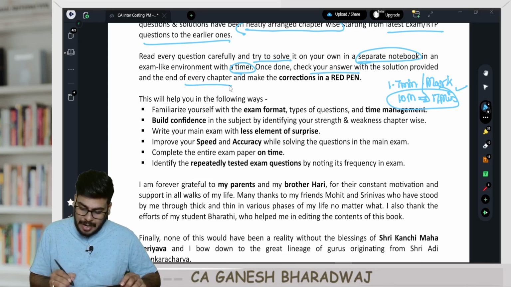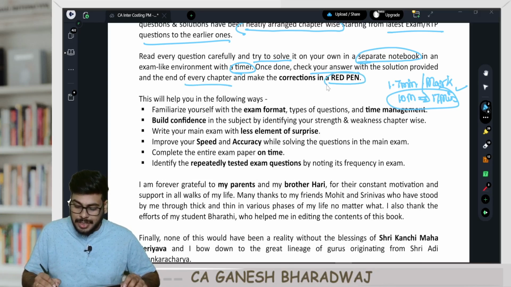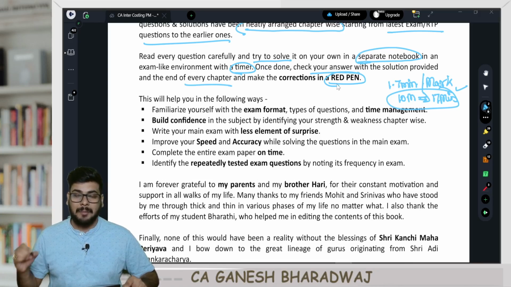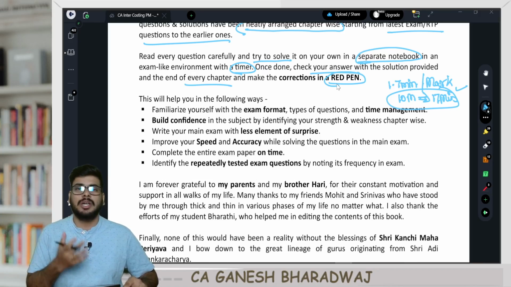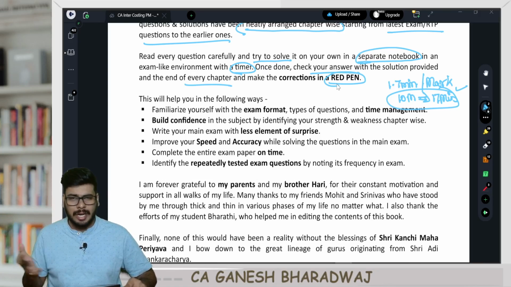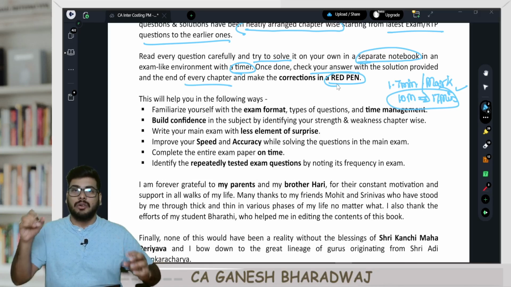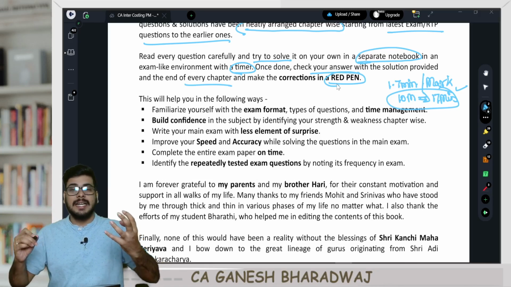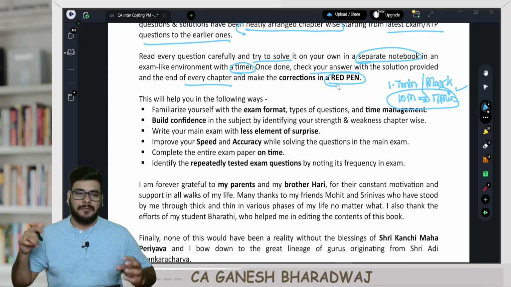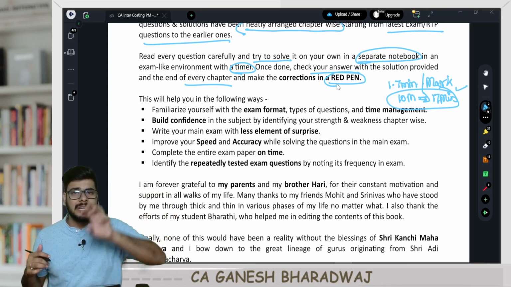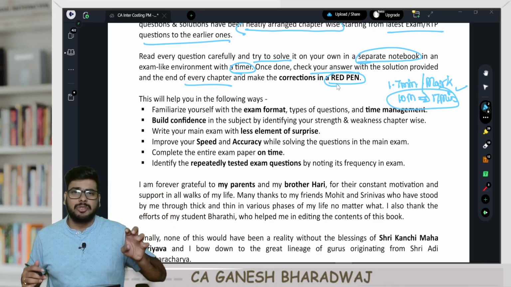Once you have completed solving the question by yourself, check your answer with the solution provided at the end of every chapter and make the corrections in red ink. The reason why I'm asking you to make the corrections in red ink is that on the day before your exam, that one day study leave, you will not have the time to run through every single page. Whereas if you had clearly noted down wherever you have gone wrong, these red ink items will pop up, and automatically you will be saving a lot of time, and you will also be able to revise the entire subject about 3 to 4 times.